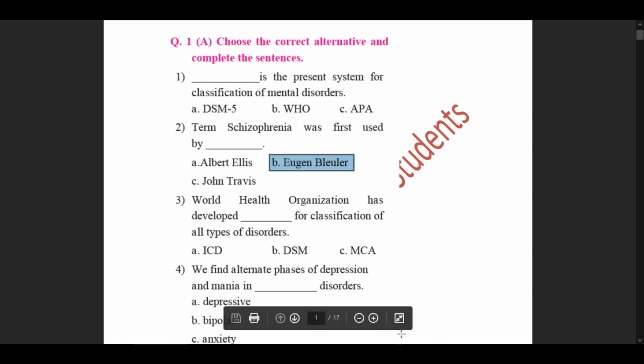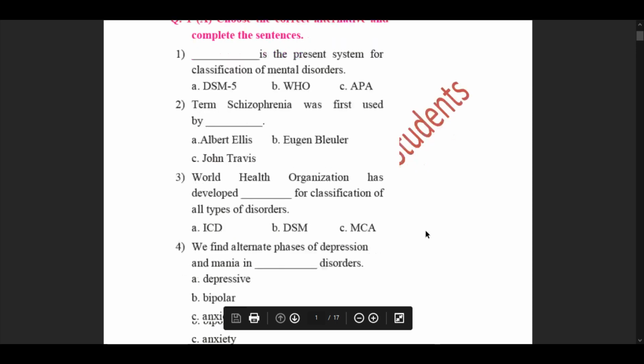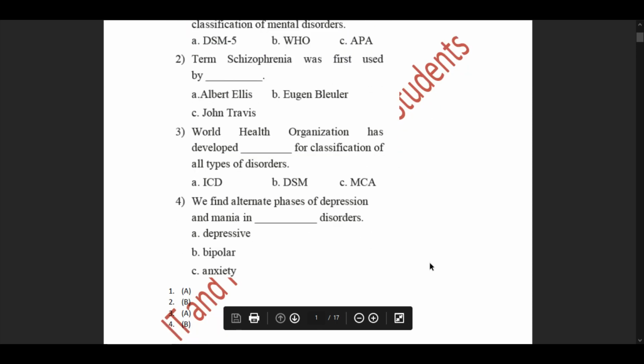Term schizophrenia was first used by Eugene Bleuler. Third question. World Health Organization has developed dash for classification of all types of disorders. So the correct answer would be the ICD. So the statement would be, World Health Organization has developed ICD for classification of all types of disorders. So our correct option here would be option A, ICD. Then we move forward to our question number 4.